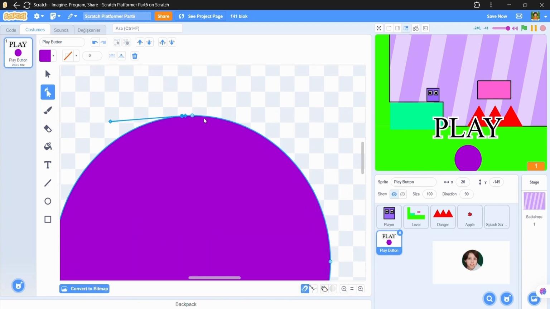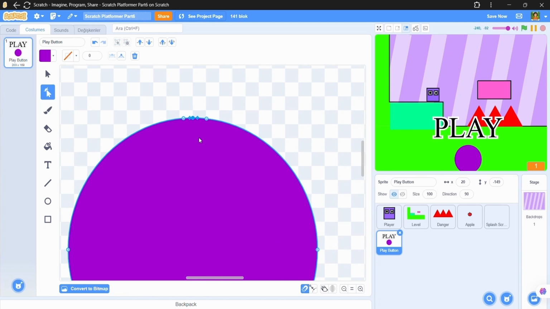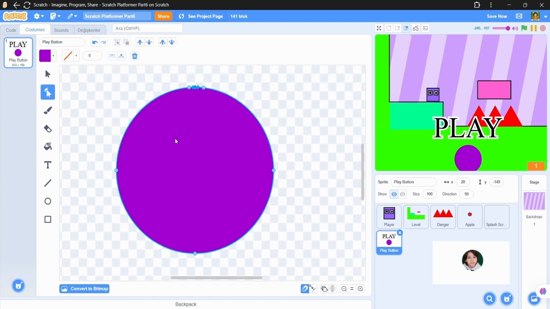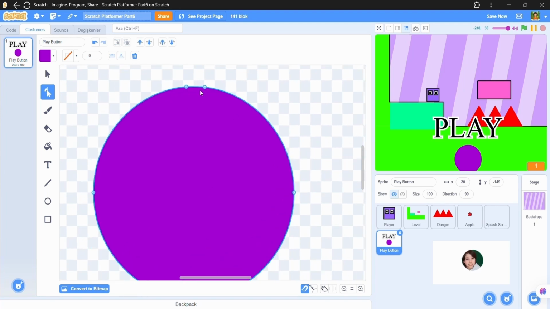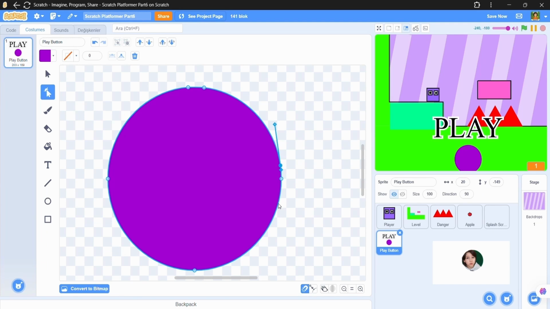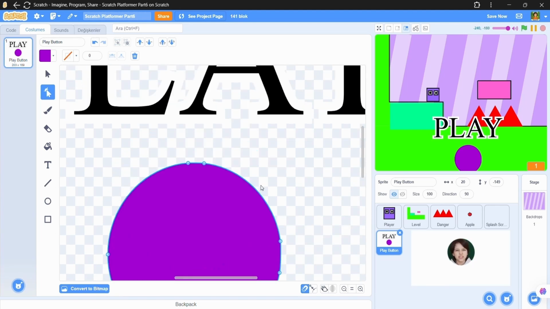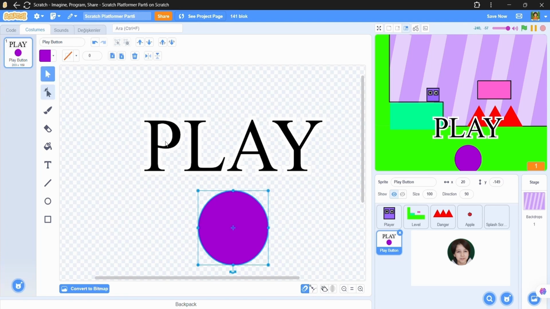So to do this, make 2 new corners around the middle one. Then delete the middle one. And finally, it can be either sides, okay? Either the right side or the left side. So, after deleting the middle one, you do the same thing for the other 2 corners too. Now let's move this play text away from here.